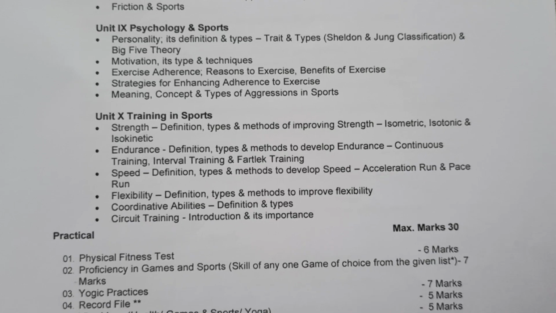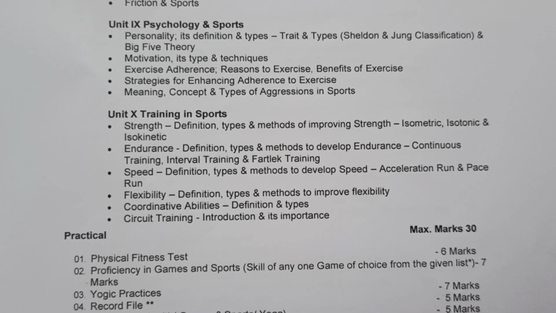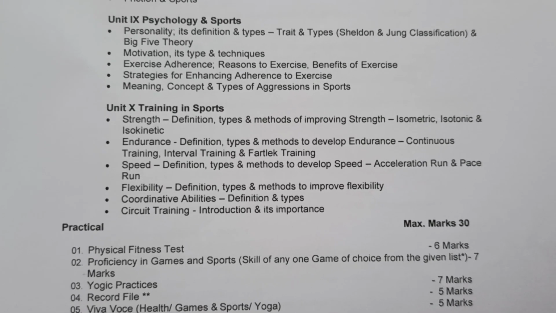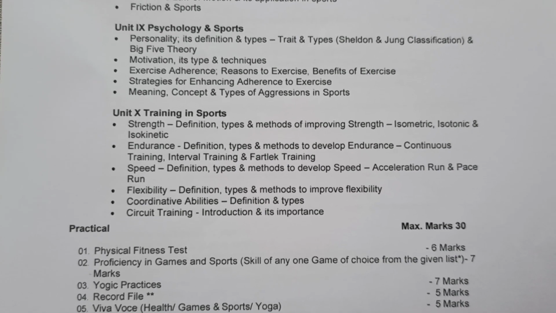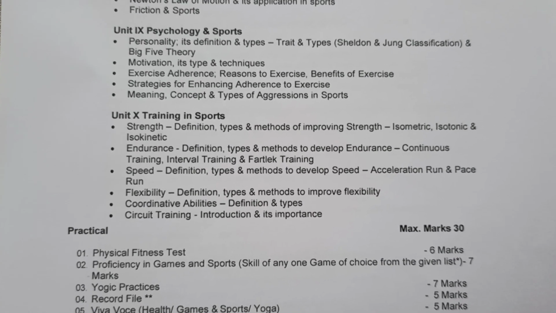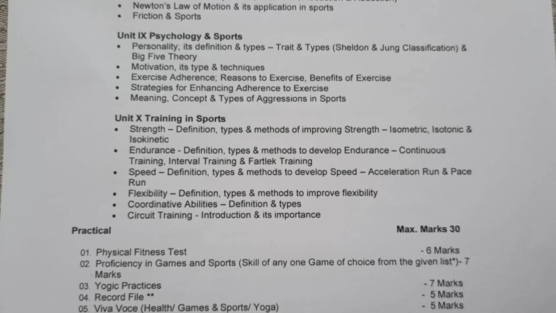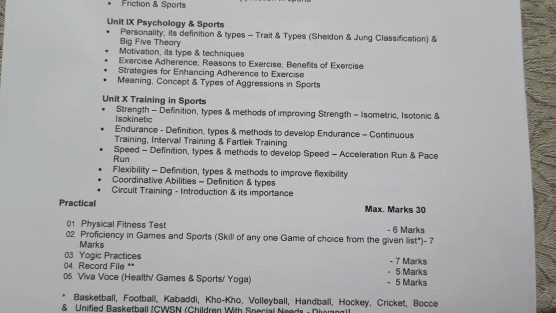Then the next topic is endurance, definition, types and methods to develop endurance. And after that, continuous training, interval training and fartlek training. Then the next topic is speed, definition, types and methods to develop speed, then acceleration run and pace run.